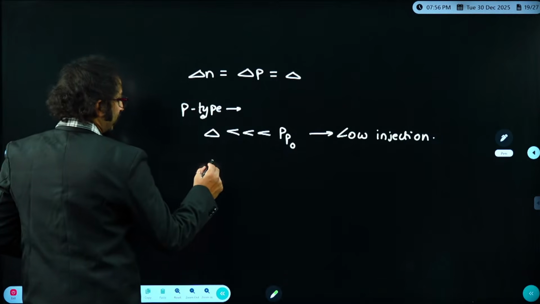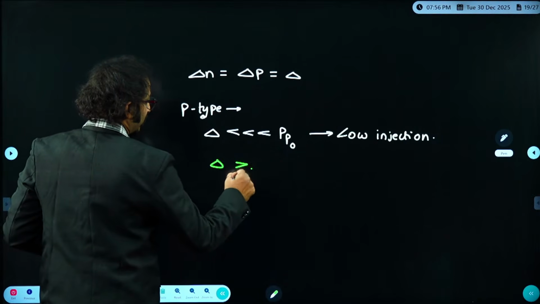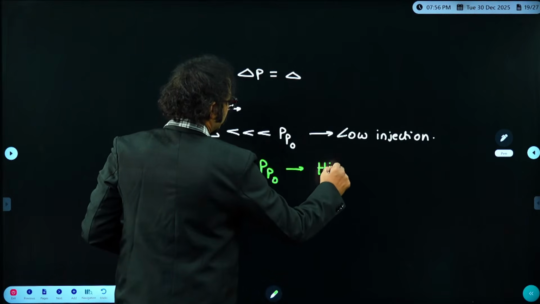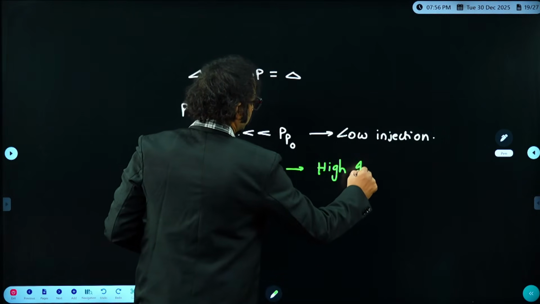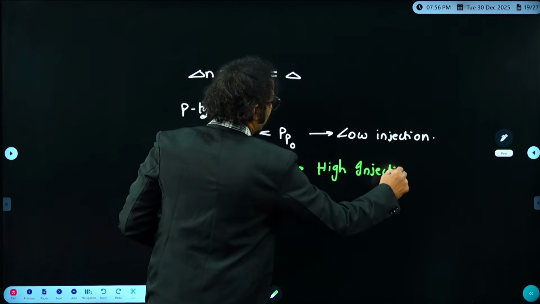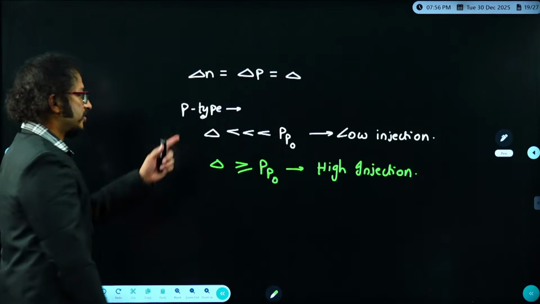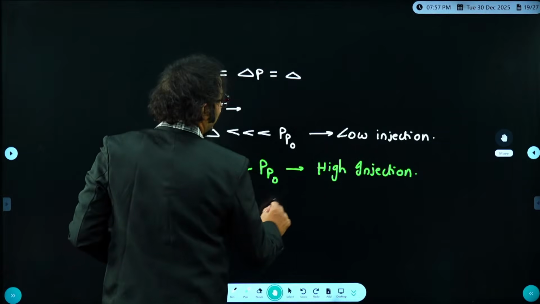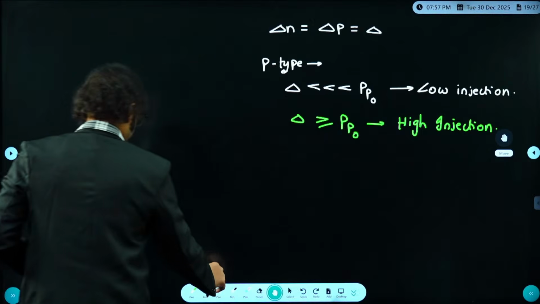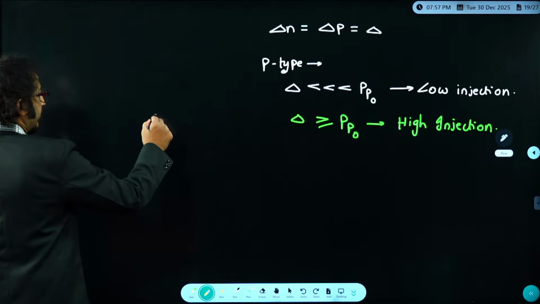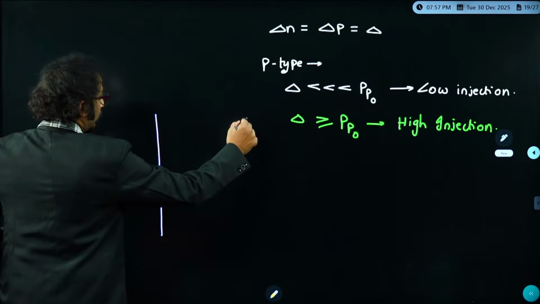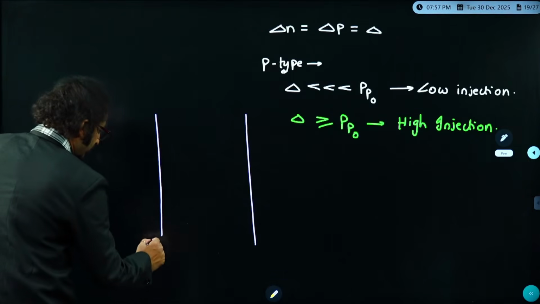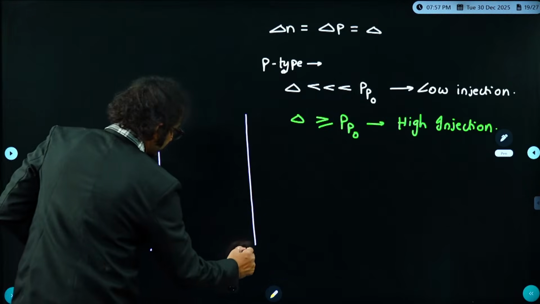Whereas, if the excess concentration of carriers is greater than or equal to P P naught, technically we call it a high level injection. It is called what, dear students? High level injection. This is the low level injection, this is the high level injection. Now, what exactly has the examiner given? Students, let us concentrate only on what we need here. See, this is the region, and here it is x equals 0 and x equals xb.